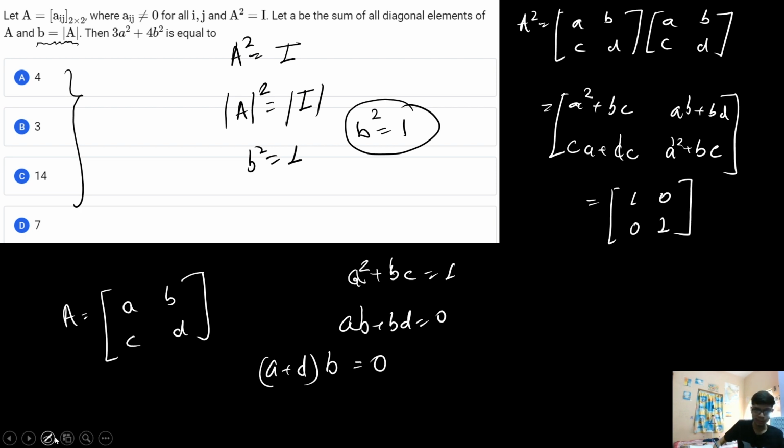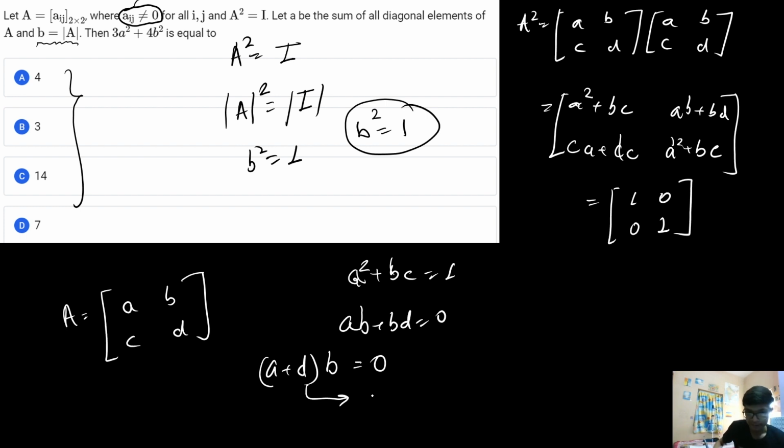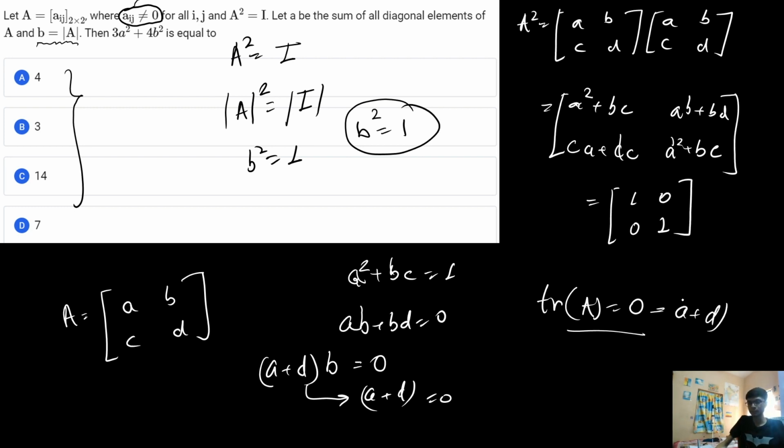Now we know that all the corresponding elements mentioned in the question are non-zero, which means the value of b cannot be 0. So what can be the implication from this condition? That the value of a plus d can be 0. So from here, if I am asked what is the trace of A, I will say that it is equal to 0, because the trace of A is basically equal to a plus d.